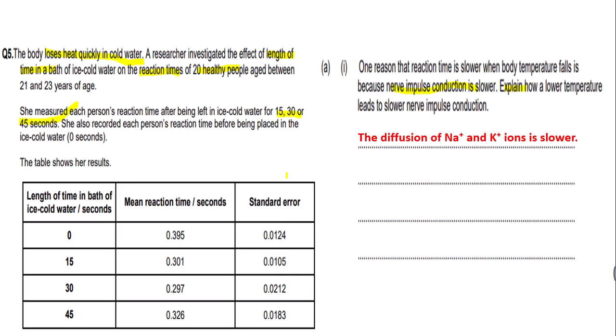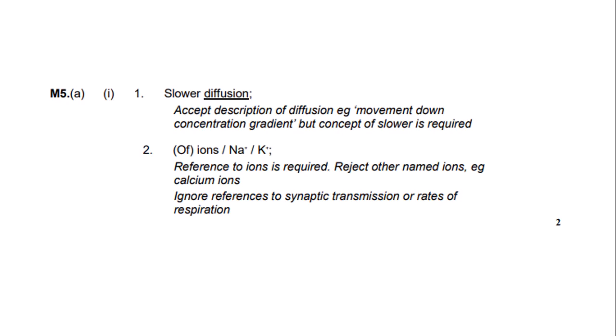I've written that the diffusion of sodium ions and potassium ions is slower. Note that I have not written active transport of sodium and potassium ions, as the question isn't referring to the sodium-potassium pump. So I've referred to sodium and potassium ion diffusion being slower in my answer, as this would slow nervous impulses, as nerve impulses rely on the diffusion of sodium and potassium ions. So let's look at the mark scheme. The first marking point says slower diffusion, which we wrote, so we would get that mark. Note that the term diffusion is underlined here, so you must put this to get this mark.